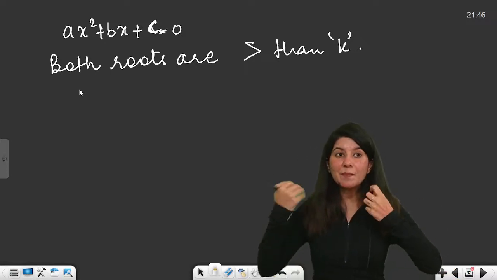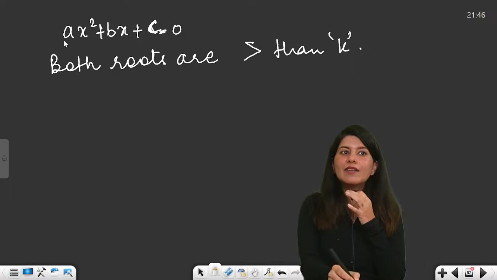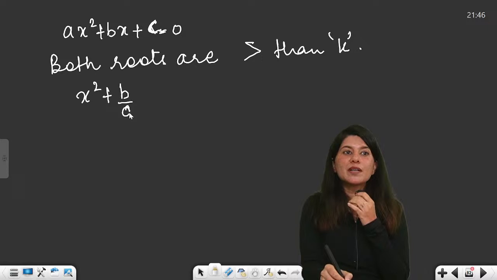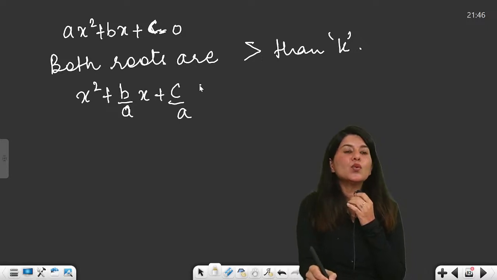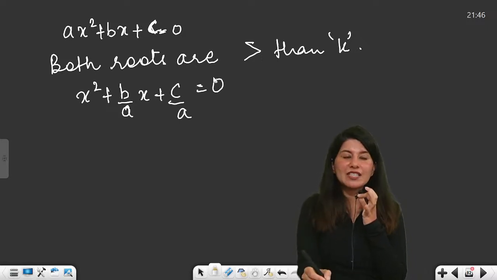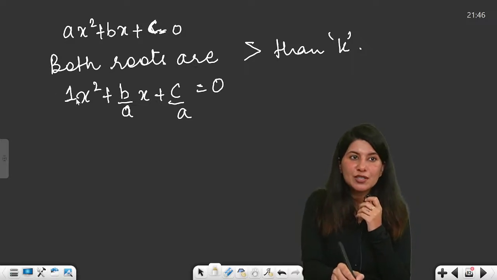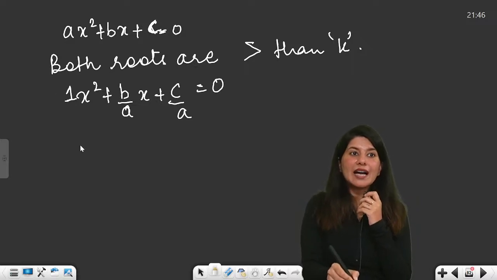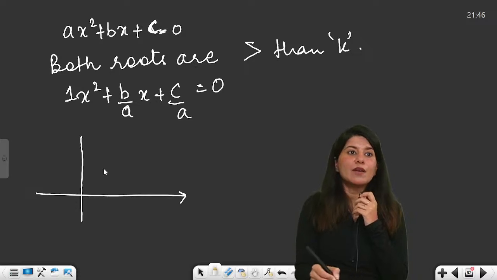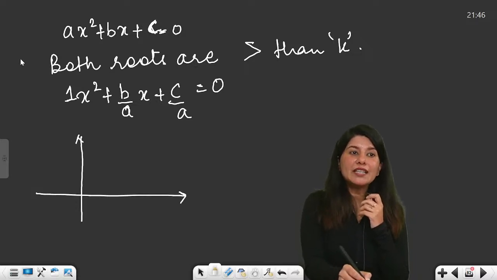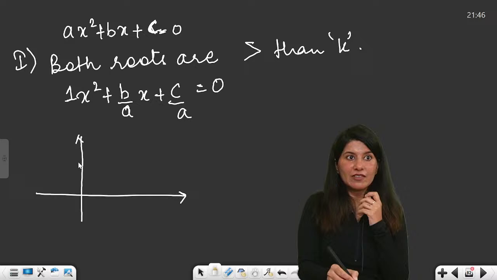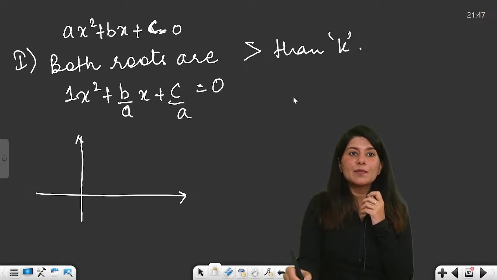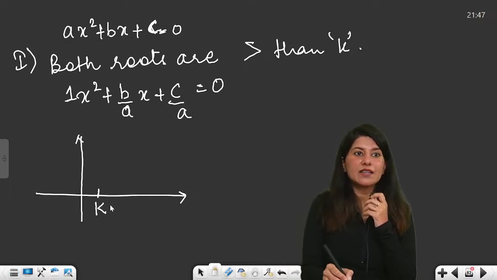So to simplify things, I'll divide this whole equation by a, so that my expression becomes like this. So now I don't need to worry about upward or downward facing parabola. I know that my leading coefficient is 1, and my parabola will always be upward facing, and I only need to make the cases for the upward facing parabola. So suppose my real number k is here.